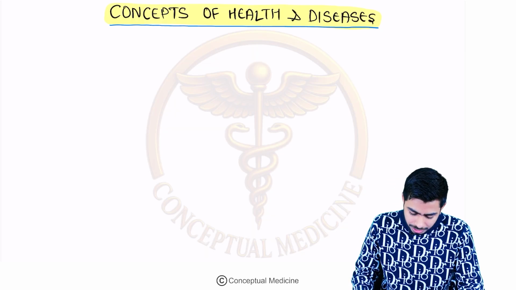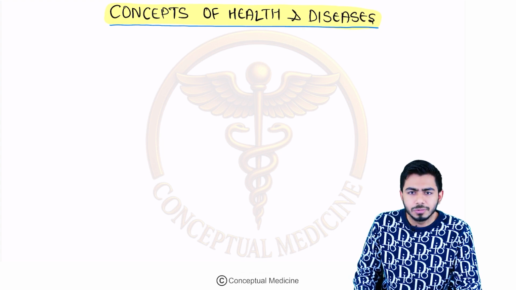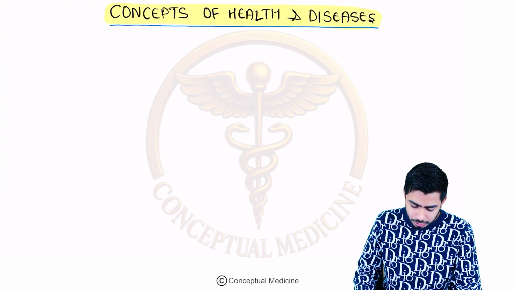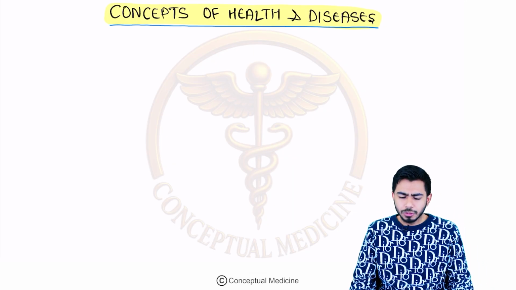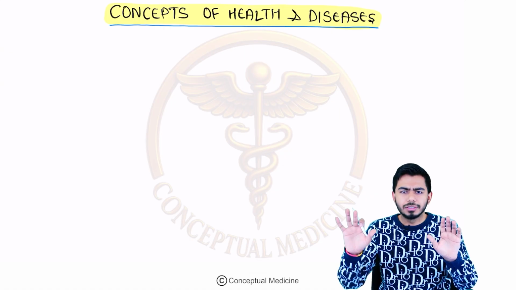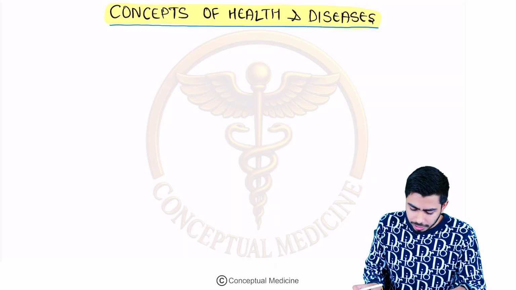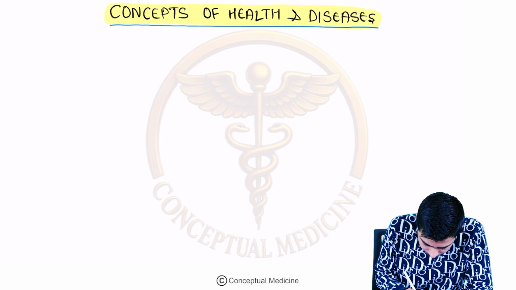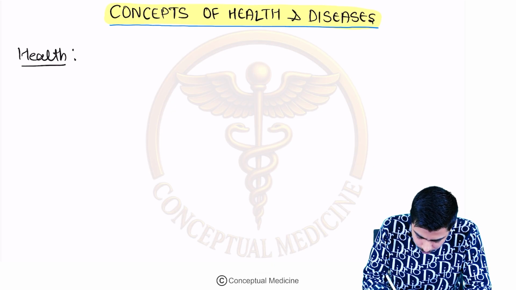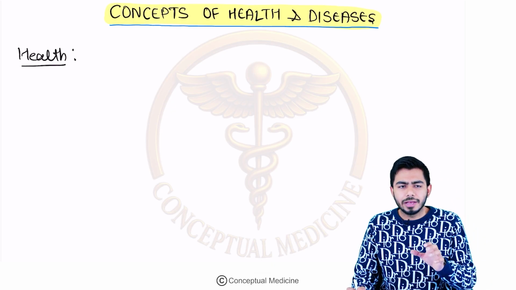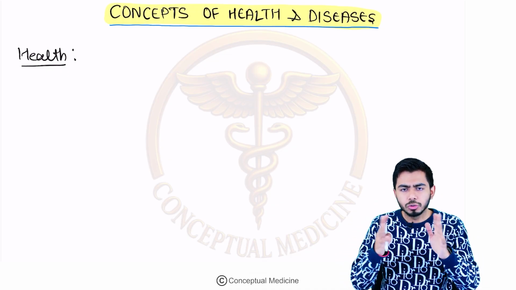So with that, I'm going to start with the very first chapter of the PSM, and that is the concepts of health and disease. If you talk about the concepts of health and disease, there are two important factors, as you can see, that is health and disease. So first of all, according to WHO, health is a state of physical, mental and social well-being.